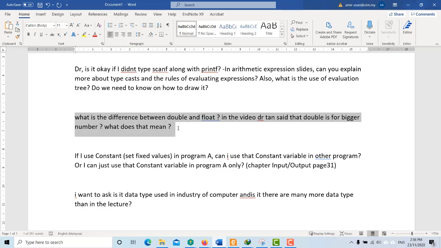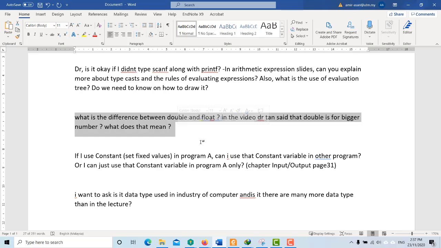What does that mean? Okay, float and double are almost similar in terms of providing a floating format number. What I mean is a floating format number is not an integer. Okay, you can have 1 point something or 2 point something. So floating numbers can be inside both the float data type as well as the double data type.